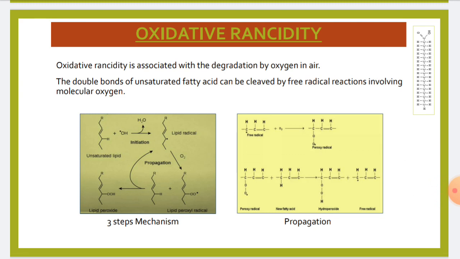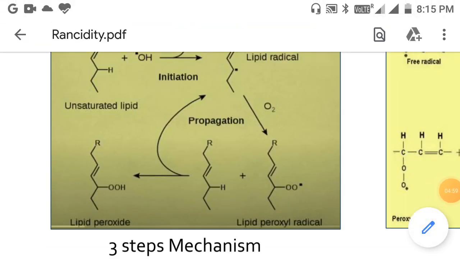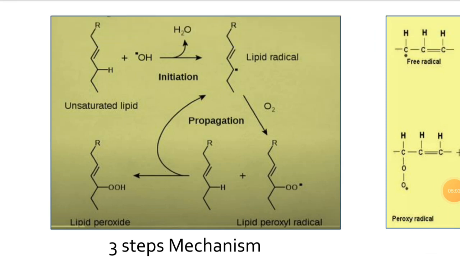Because the reaction occurs through a free radical mechanism, it involves three steps: chain initiation, chain propagation and chain termination. The first step is chain initiation, in which there is an attack of a free radical on the lipid. The second is chain propagation, in which the fatty acid radical reacts with oxygen. And the third is chain termination, in which the radicals stop reacting.